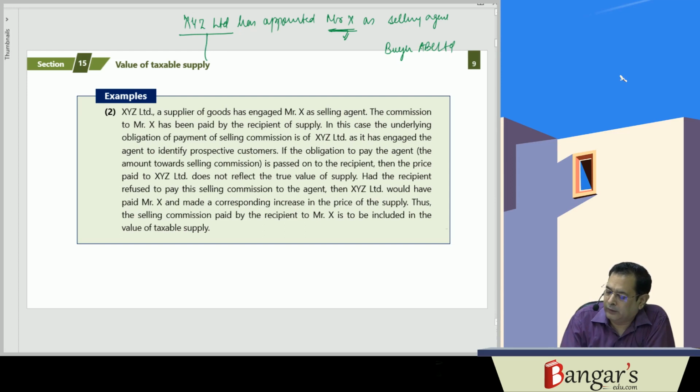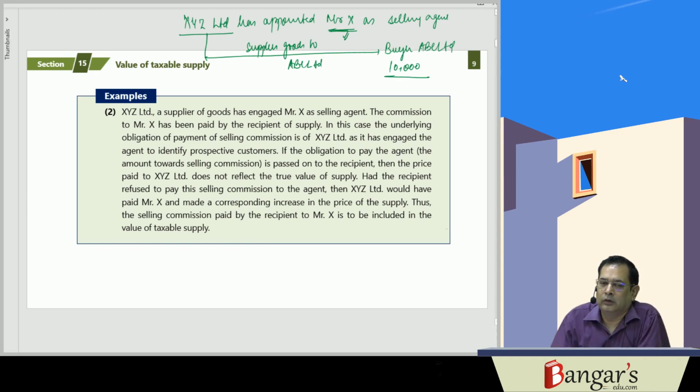Now XYZ Limited supplies goods to ABC Limited at a price of 10,000 rupees. Now it is basically the XYZ's obligation to pay commission to Mr. X because he is its agent, but the buyer has paid say 150 rupees commission